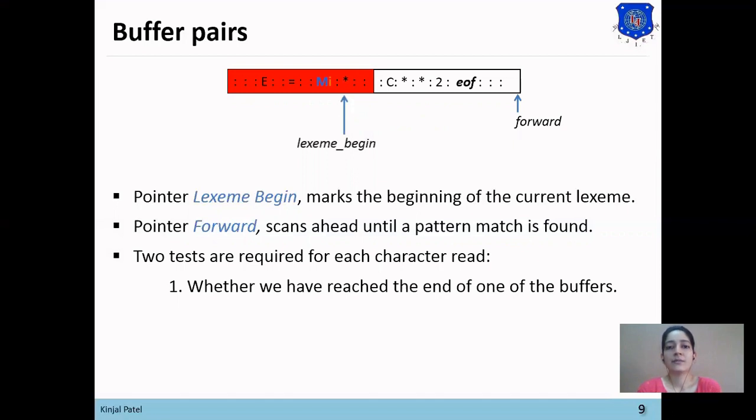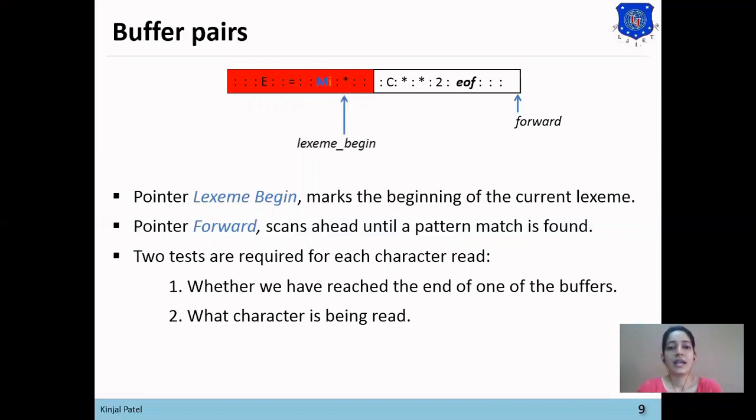If our buffer has ended, then we need to reload the other buffer and move our forward pointer to the next buffer. And the second test is what character is being read. To match a particular character or string to the lexeme pattern, we need to check what character is being read at each point.